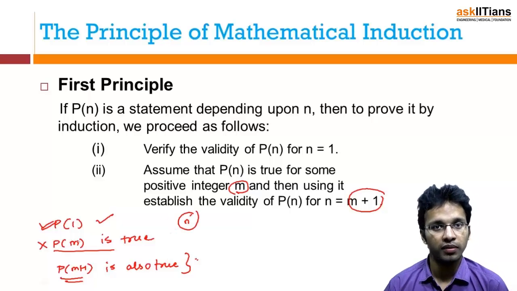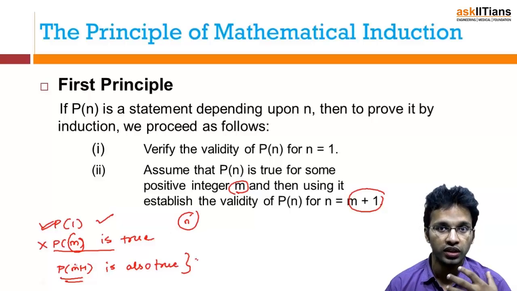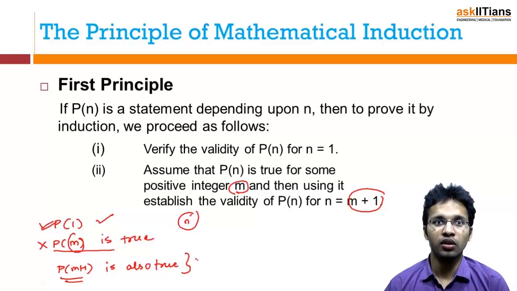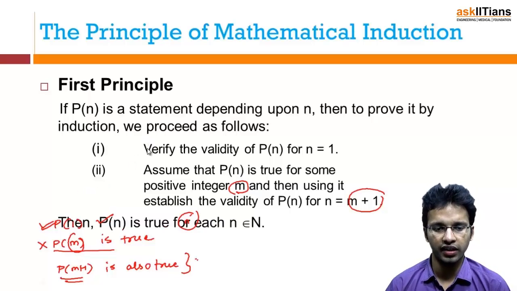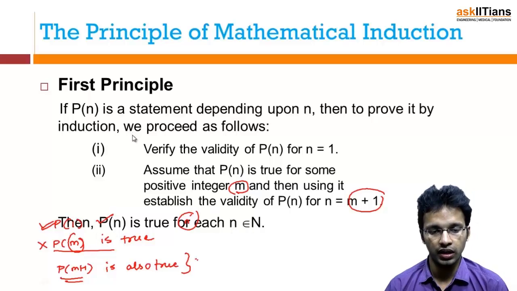Now what is the logic behind this? If you take any value m and can prove it true for the next value, you can yourself think: if I assume it for 1, then for 2 it is automatically proved. If I assume it for 2, it is proved for 3. Similarly, if we go on, it will be true for any value n. So this is how we use the first principle. And again, to be more clear, I'll take one more example. Thus it says Pn is true for n belonging to natural numbers.